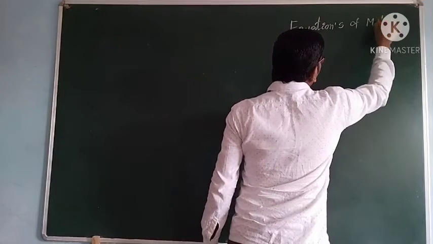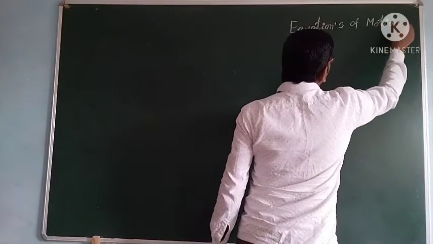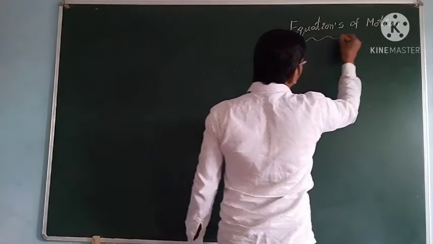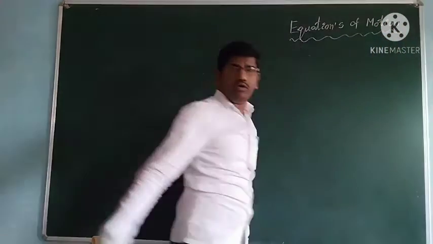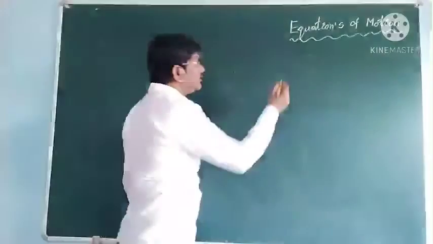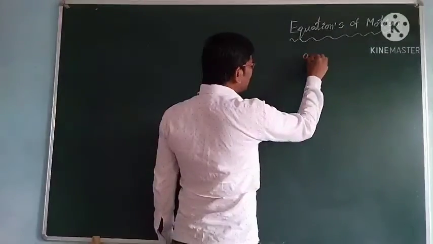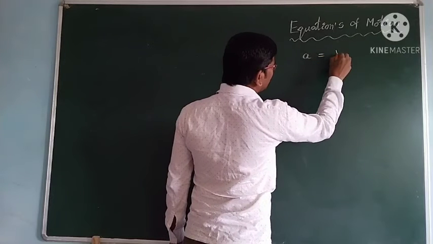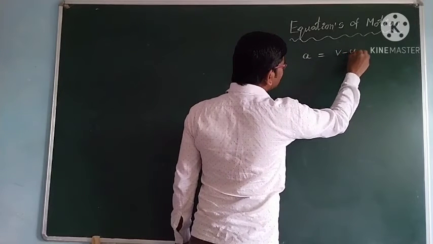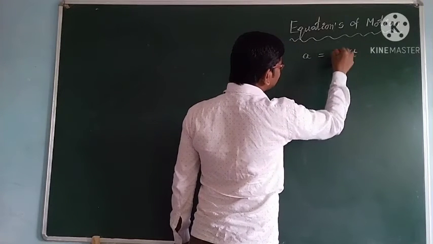The first equation we already learned, that is acceleration a is equal to (v minus u) by t.